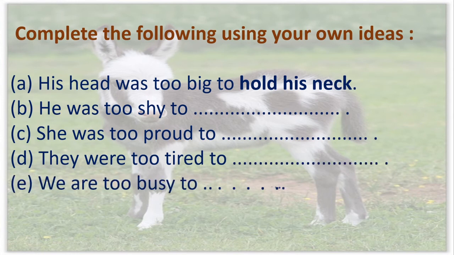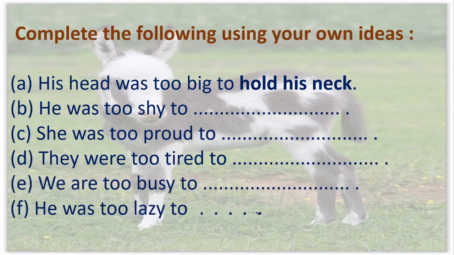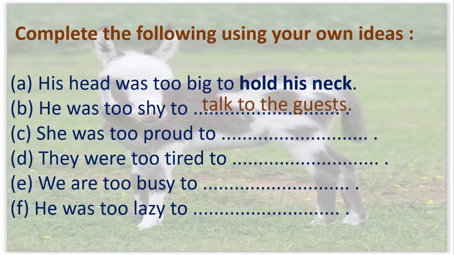I will write here the questions. Okay, come on. Here we will try to write the answer. He was too shy to talk to the guests. Got this? You too shy while talking with the guests, isn't it? Okay, like this anything we can write or that is suitable for the sentence.